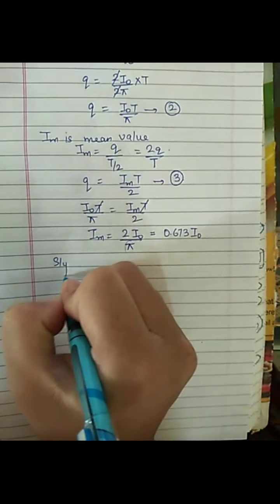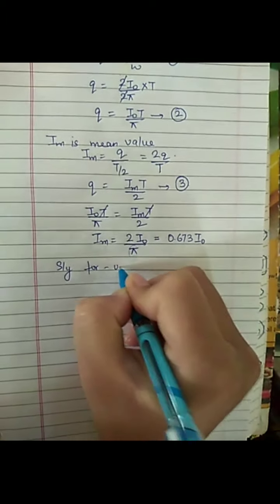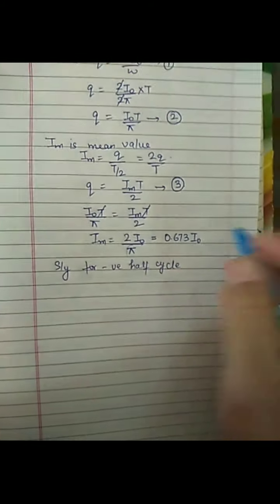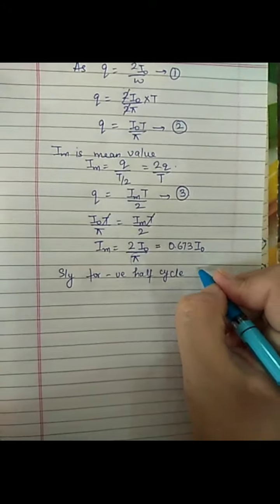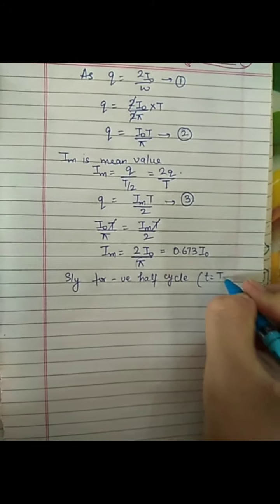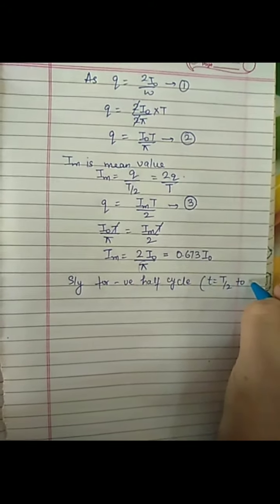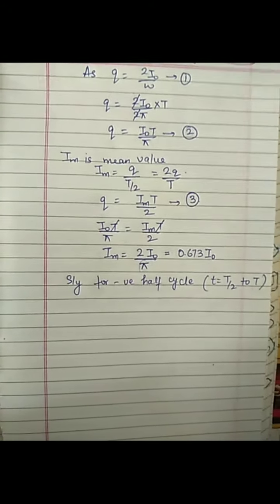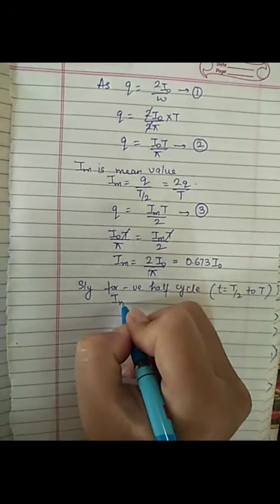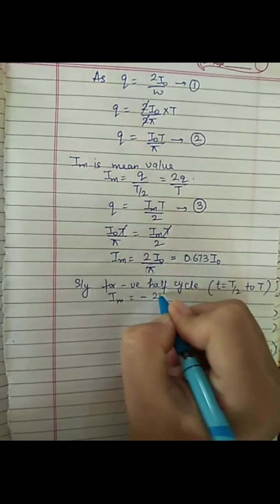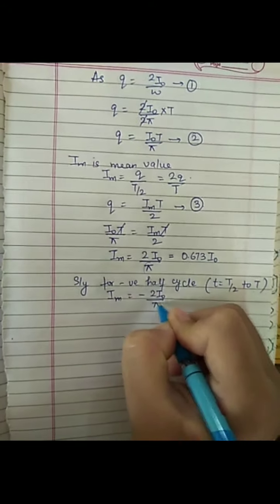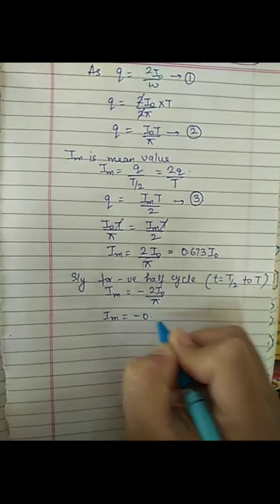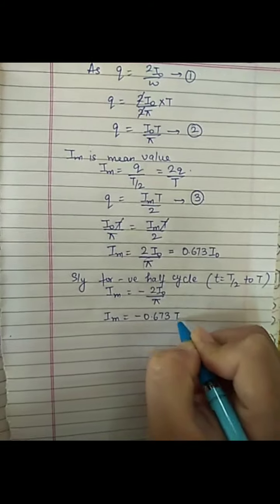Similarly, for the negative half cycle, the integral will be taken from t equals T by 2 to t equals capital T. And on solving the integral, we will get Im equals minus 2 I naught upon pi, or we will say Im equals minus 0.673 I naught.